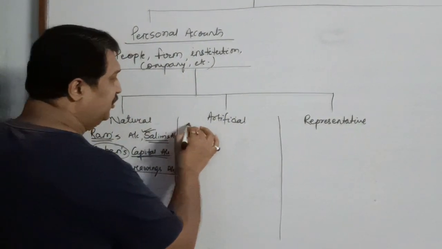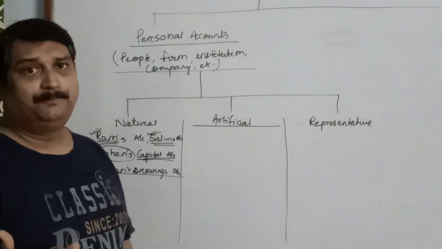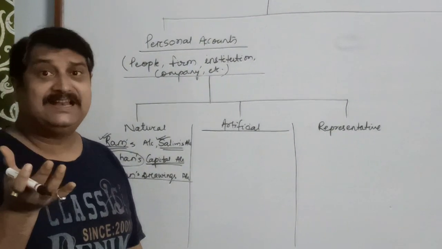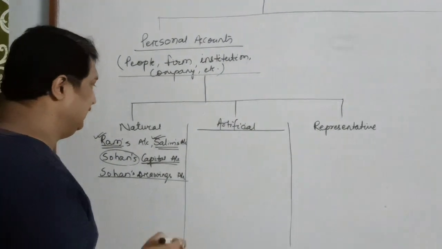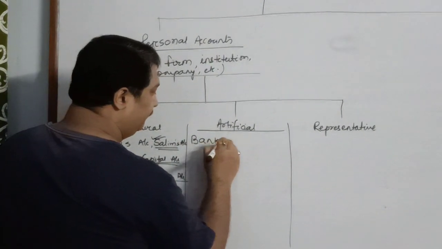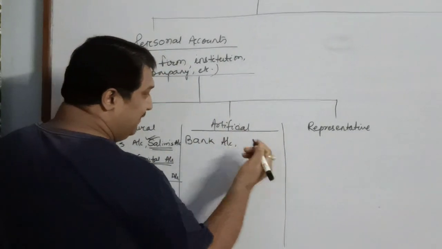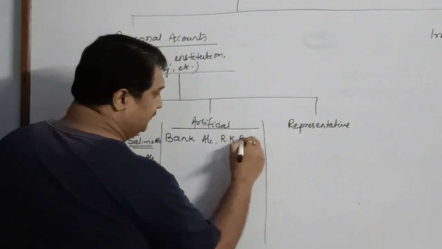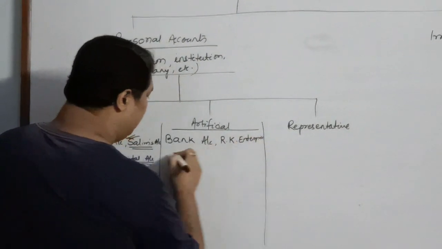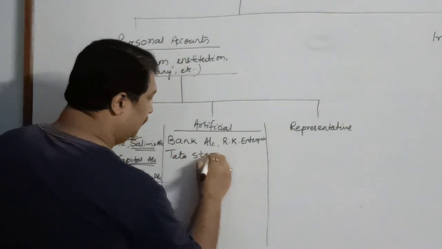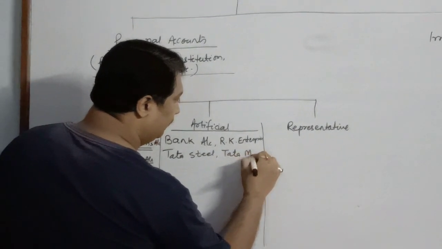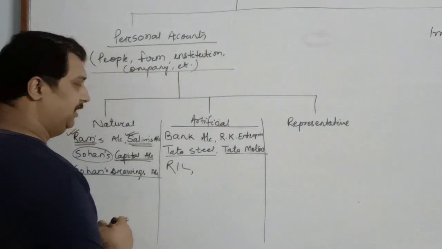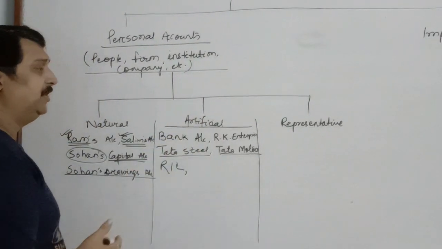Whereas when we say artificial personal accounts, those are accounts which do not have life, but they have an existence in the eyes of the law, like a bank account. We may say like RK Enterprises, Tata Steel, Tata Motors, Reliance Industries Limited. These all are artificial personal accounts.